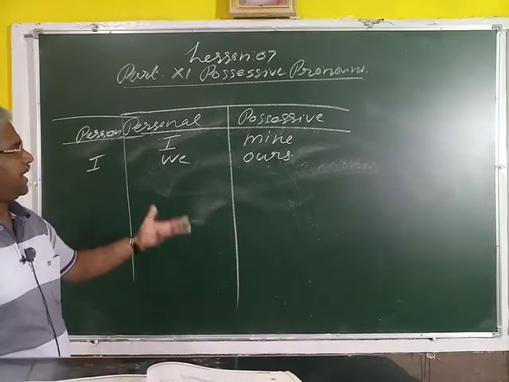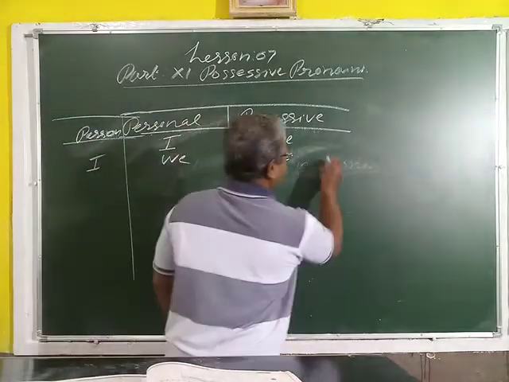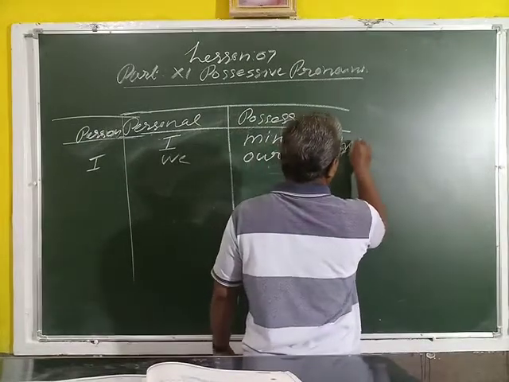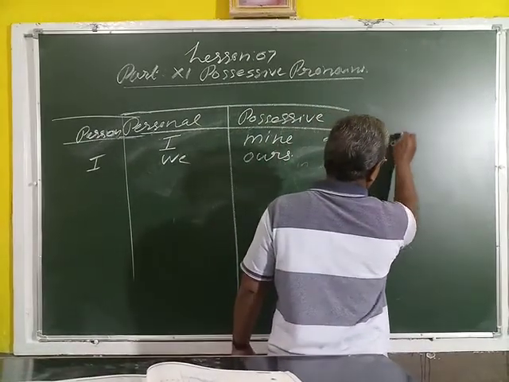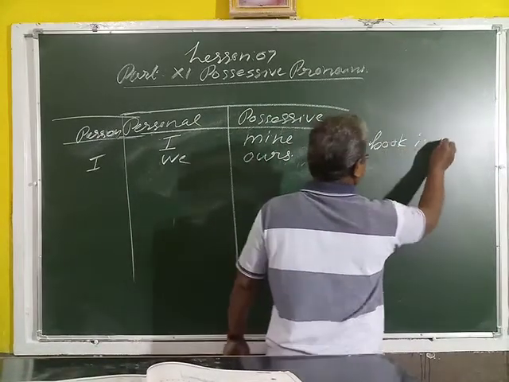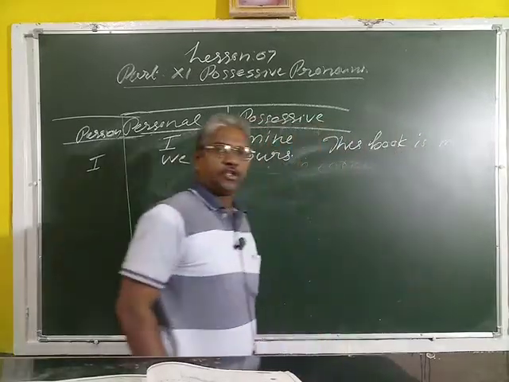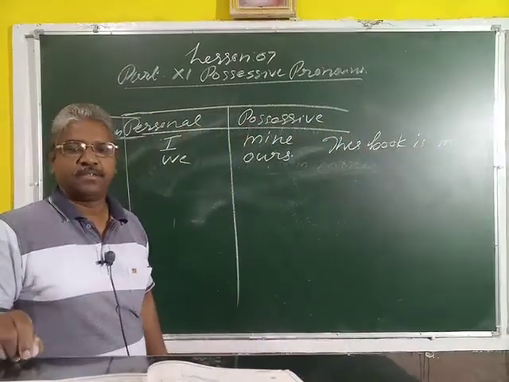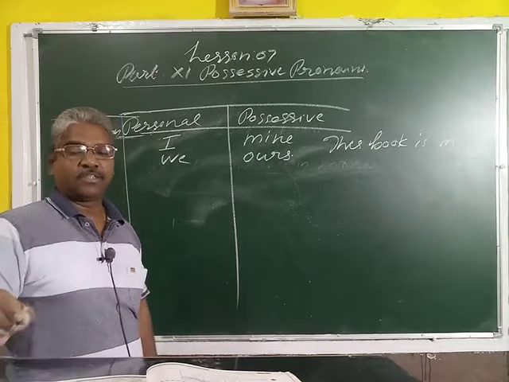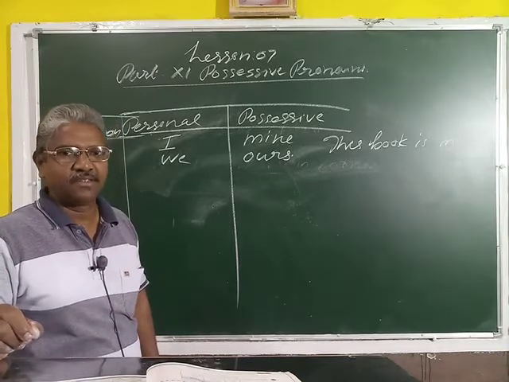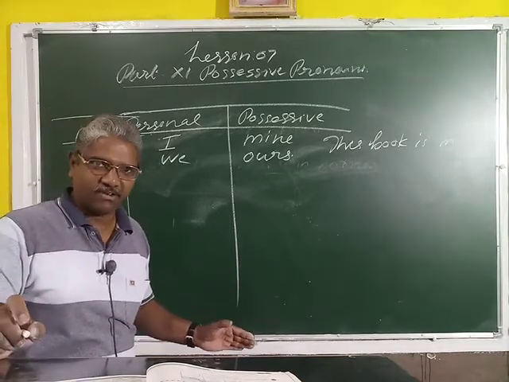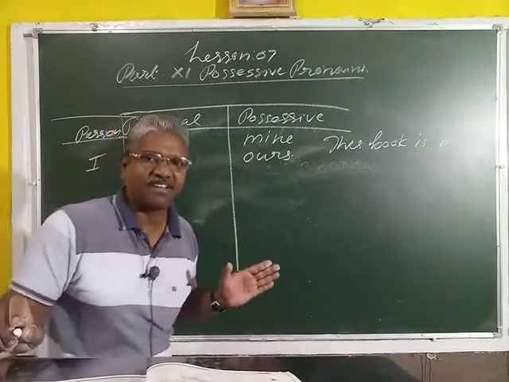This book is mine. Then I will write one example. This book is mine. Is it right or wrong, this sentence? This sentence is wrong. Why?